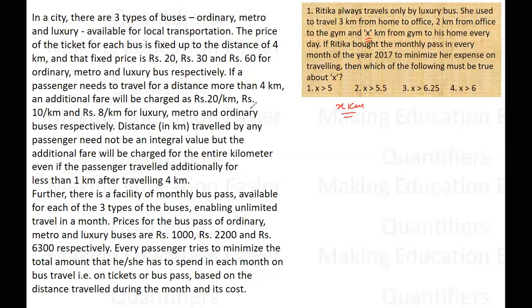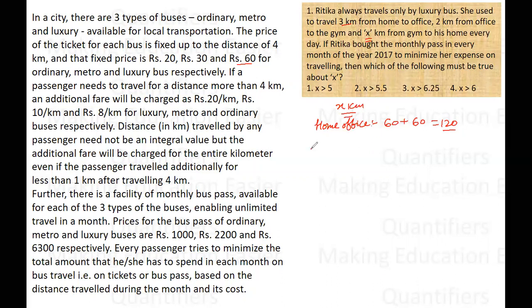So when she goes from home to office in the morning, she needs to pay for 3 kilometers only. That means she needs to pay only 60 rupees. And when she goes from office to gym, again she has to pay 60 rupees. So 120 rupees is the total amount that she pays every day from home to gym, right?